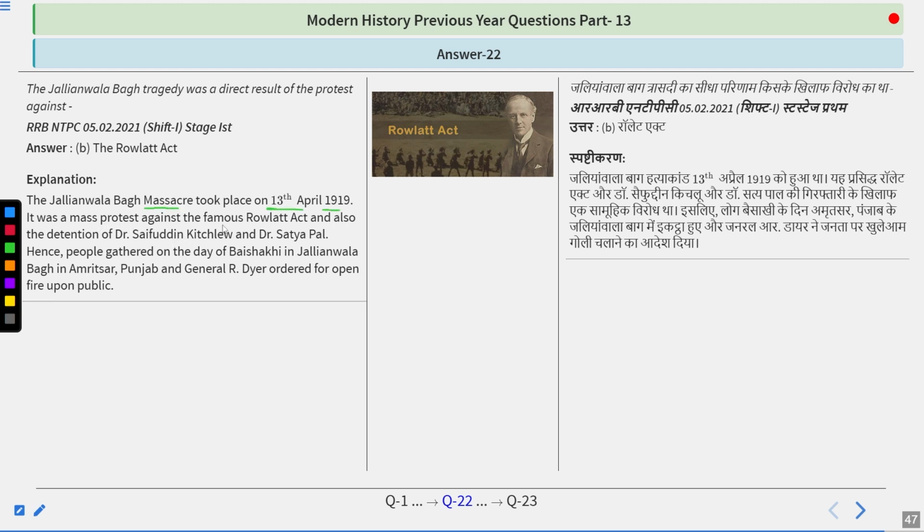It was a mass protest against the famous Rowlatt Act and also the detention of Dr. Saifuddin Kitchlew and Dr. Satyapal. Hence, people gathered on the day of Baisakhi in Jallianwala Bagh in Amritsar, Punjab, and General Reginald Dyer ordered open fire upon the public. This act was also known as the Black Act, as called by Mahatma Gandhi. And some newspapers called it the No Dalil, No Vakil, No Appeal Act.